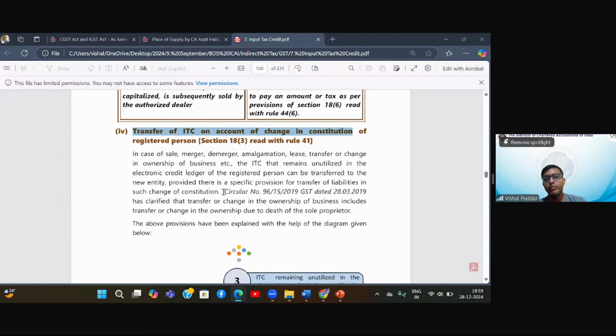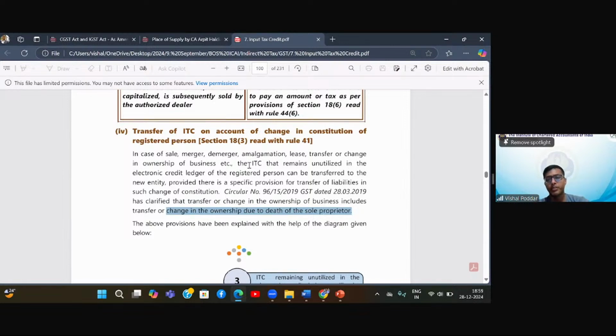Now, further there was a circular. Now, why had this circular come? This circular had come to address one very specific scenario where there is a change in ownership, but because of death, and the death is of the sole proprietor. So now you can understand, if there is death of a sole proprietor, the business, if it is still running despite the death, obviously who is running it?